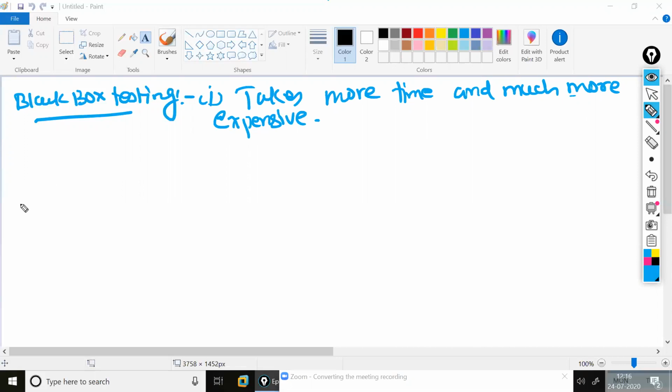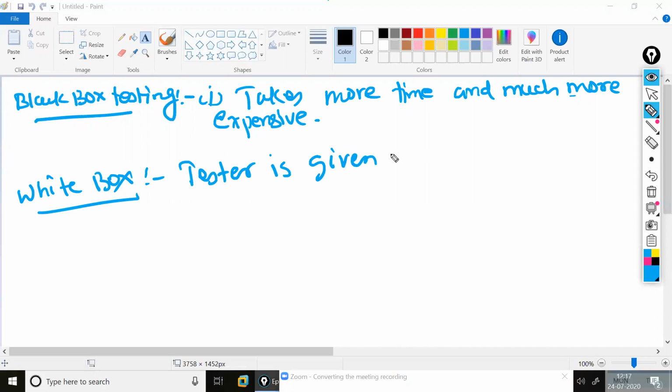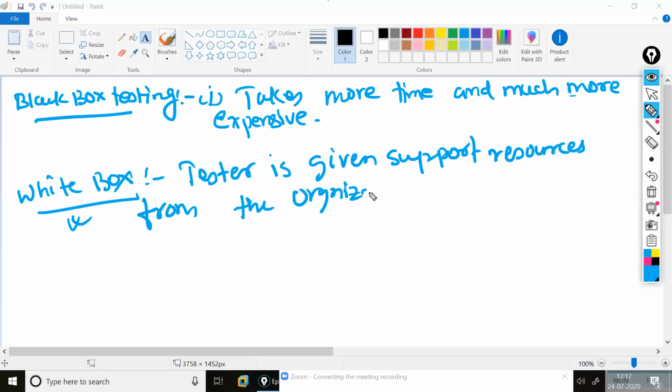If I come to my white box, the white box will give you this information: the tester is given support resources from the organization, because this is complete knowledge. That's why the complete support is there from the organization. And then after that we have the gray box.